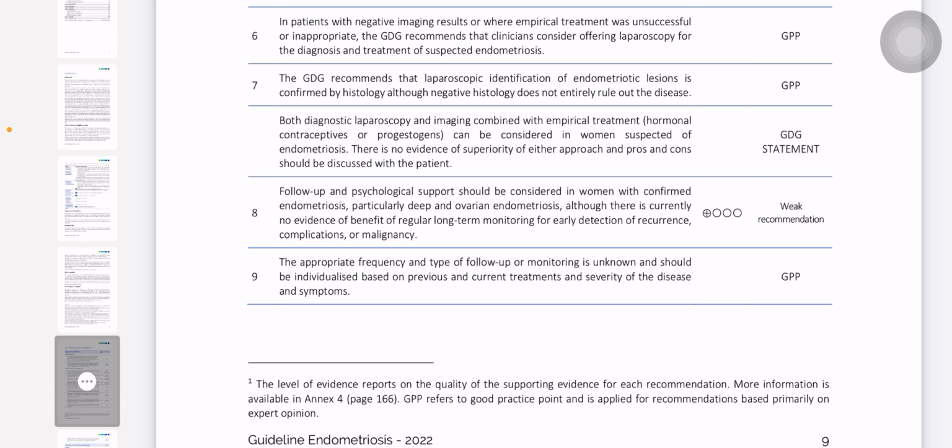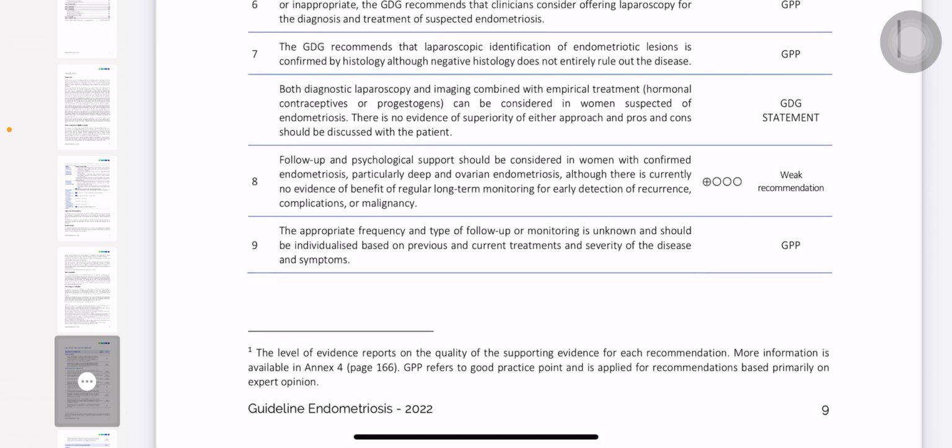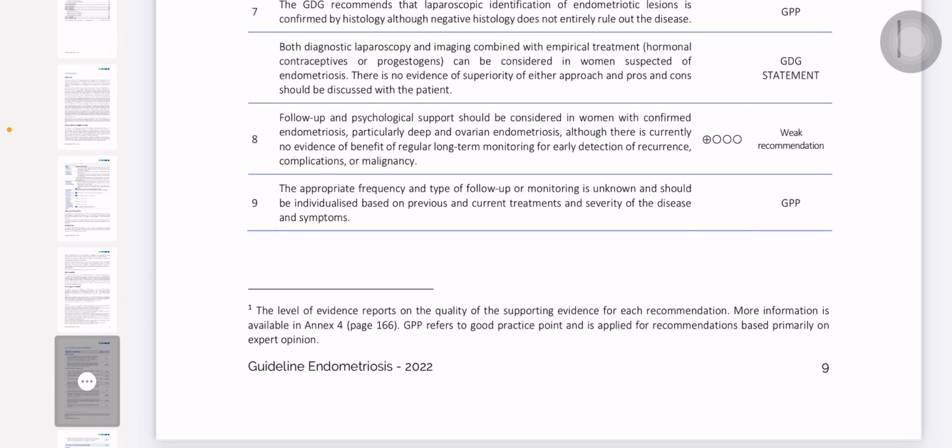So confirmation for the diagnosis is histology. If we see any spot while we're doing laparoscopy, we have to take a biopsy, and histological confirmation is best. Both diagnostic laparoscopy and imaging combined with empirical treatment, hormonal contraceptives and progestogen, can be considered in women with suspected endometriosis, but there is no evidence favouring either approach, and pros and cons should be discussed with the patient.